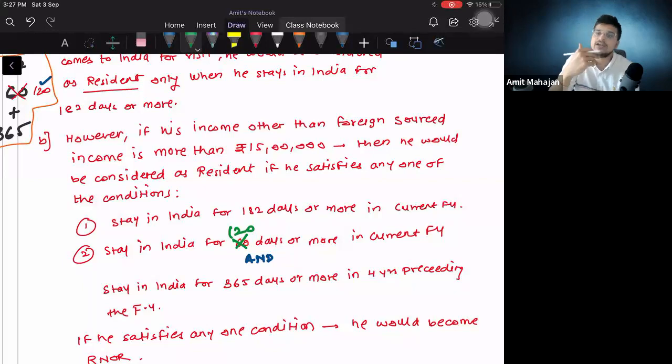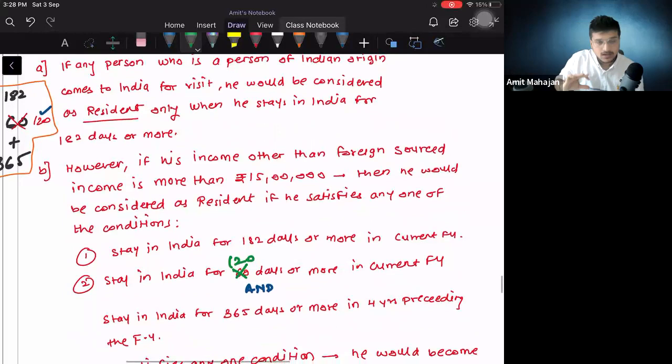I could have just asked you to write everything which you know about residential status in the answer sheet, but you will not have that much time in the question paper, in the exam. If you are giving this exam for the second time, unfortunately, then you must have realized that you don't have time in the tax paper. There is no time because MCQs take the maximum time of yours, so we have to be very crisp in writing the answers. Okay, can everybody tell me whether you are clear with this?